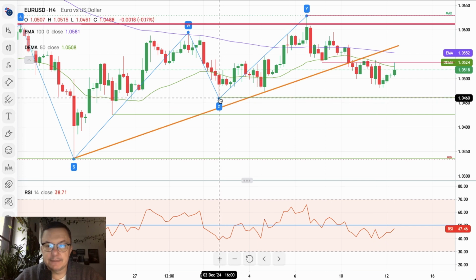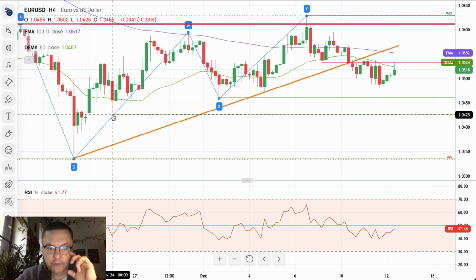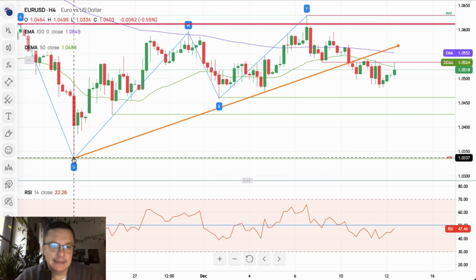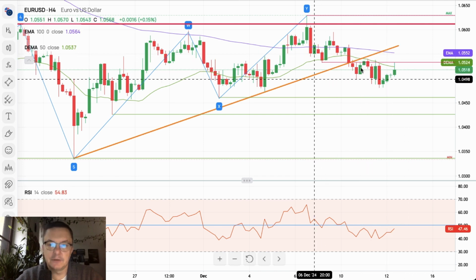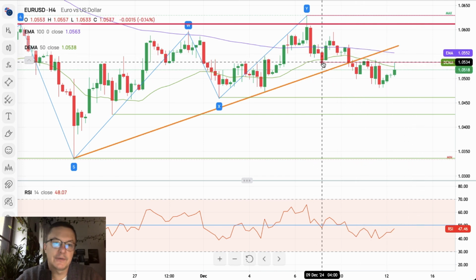The next technical support is 1.0460, 1.0425, and the low of the all the way 5 at 1.0337. As long as the market stays below 50 and 100 periods moving average, below the trend line and below the level of 1.0533, the outlook remains bearish.